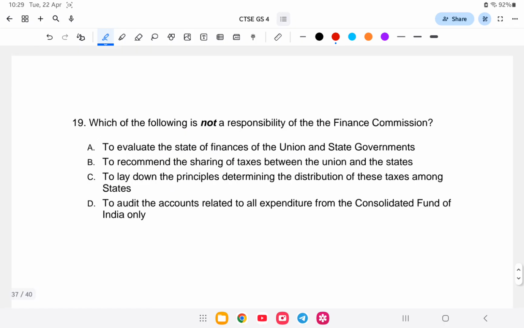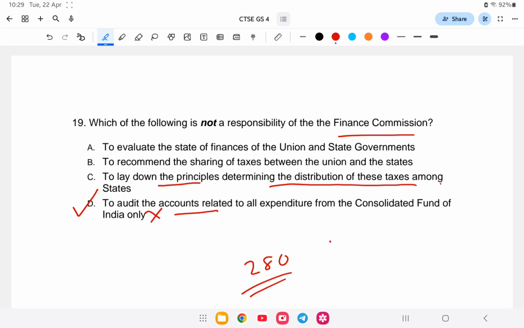Which of the following is not a responsibility of the Finance Commission? The Finance Commission is under Article 280 of the Indian Constitution. Is it to evaluate the state of finances of Union and state governments? Correct. To lay down sharing of taxes? Correct. To lay down the principles that determine the distribution of taxes among the states? Correct. D is the incorrect statement. Audit is not the Finance Commission's work, it is the work of the CAG, the Comptroller and Auditor General.